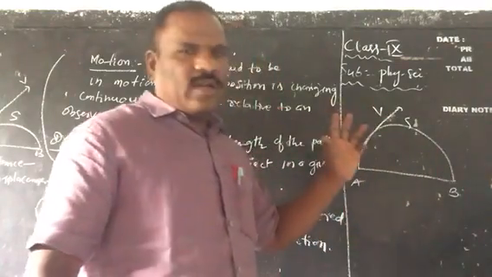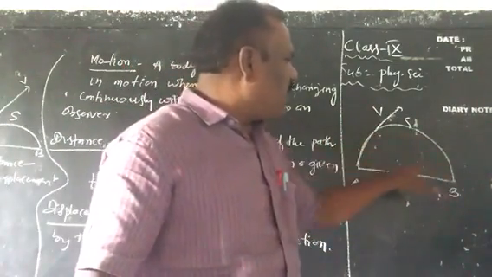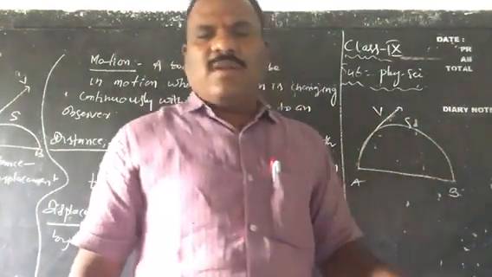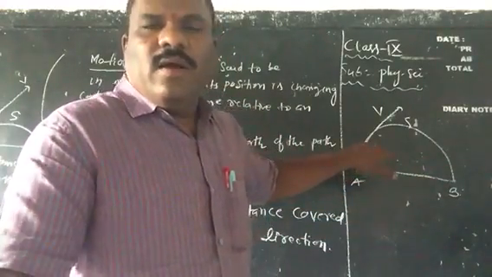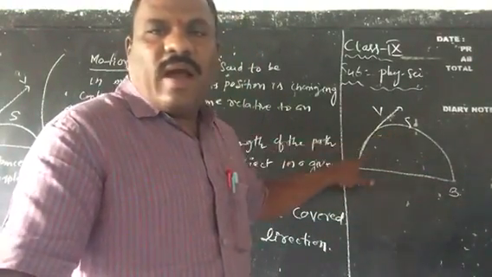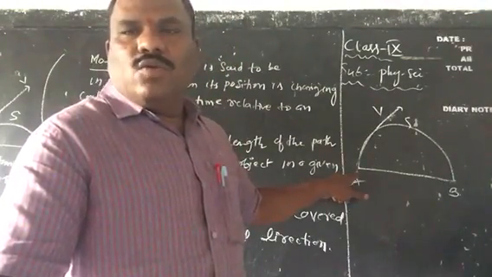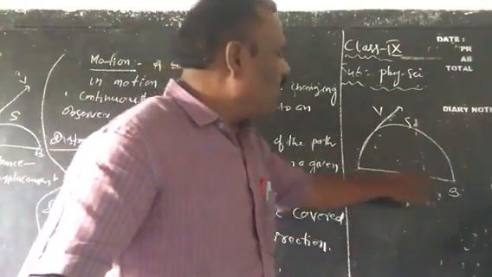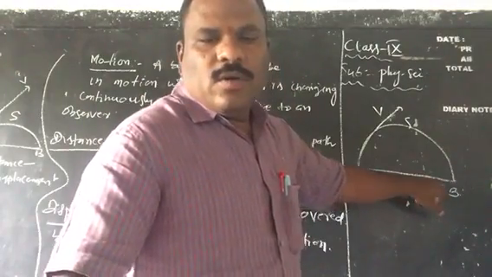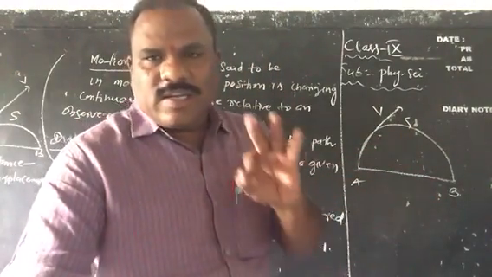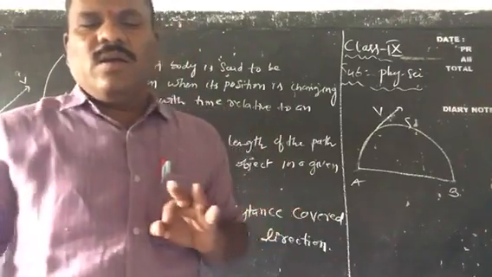Now here two cases are there. Children, observe here ASB. For example, observe the difference between the distance ASB and the displacement AB, from A to B directly. So here, children, displacement is a vector.